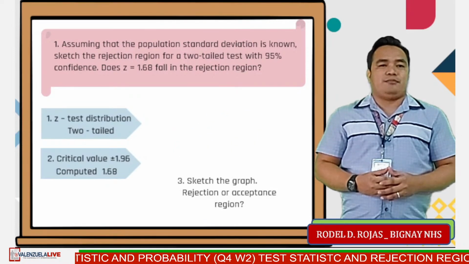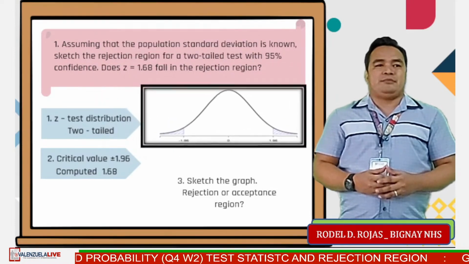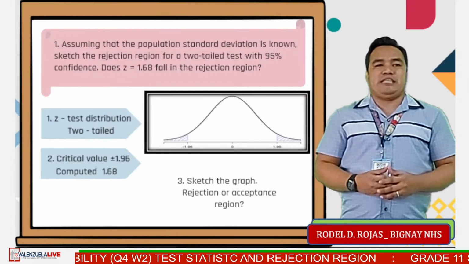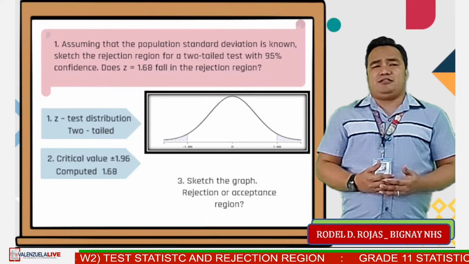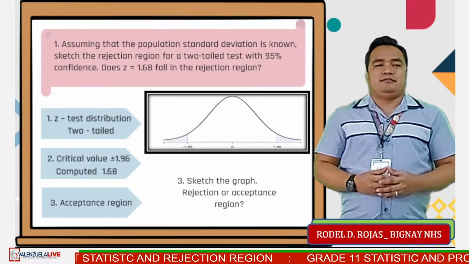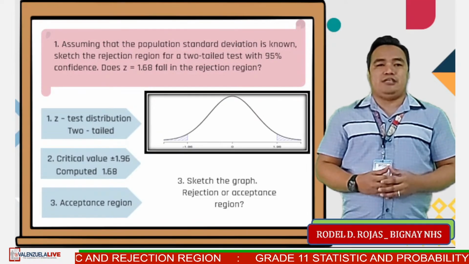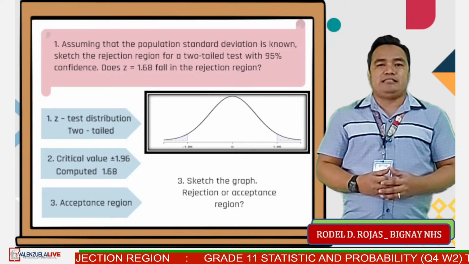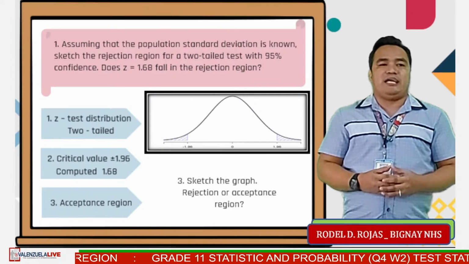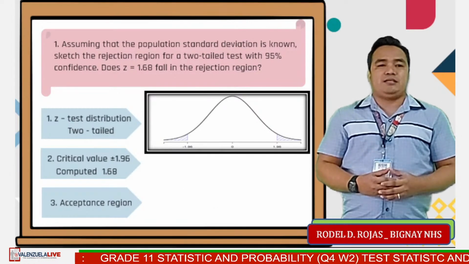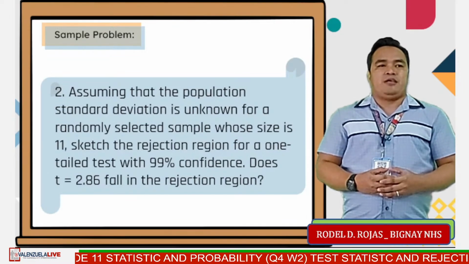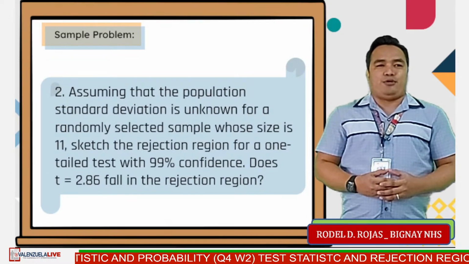For the last step, sketch the graph, and Z equals 1.68 fall in the rejection or acceptance region. The answer, acceptance region, since 1.68 is located in the middle of negative 1.96 and positive 1.96. Now let us have example number 2.